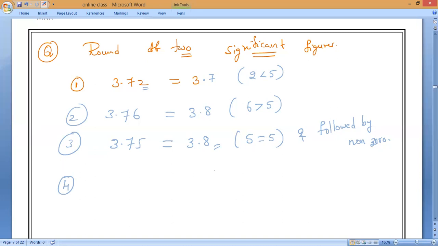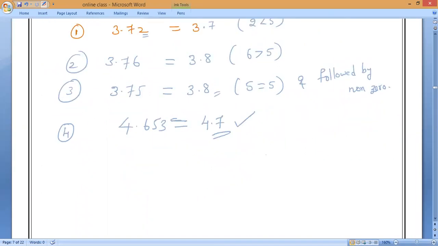Next, 4.653. Let me see who will say first. 4.7. Understood? Any doubt? The next one will make you confused.